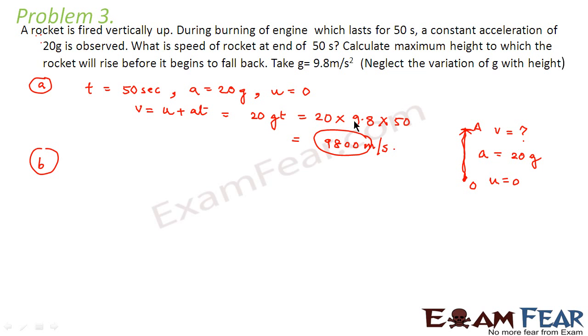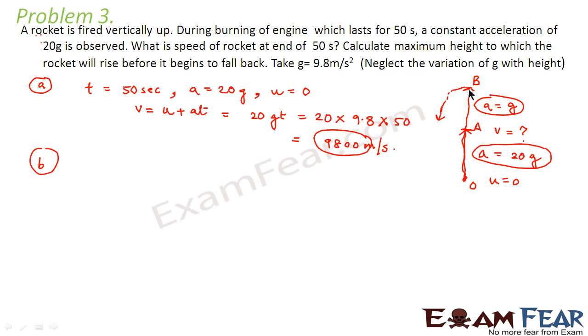Now the second part of the question asks to calculate the maximum height to which the rocket will rise before it begins to fall back. As soon as the burning of the engine stops, the rocket will still move some distance upwards and only after that it will start falling down. The difference would be that from O to A it had a constant acceleration of 20 g, but from A to the maximum point where it reaches, that is B, the acceleration would be nothing but the normal acceleration due to gravity.